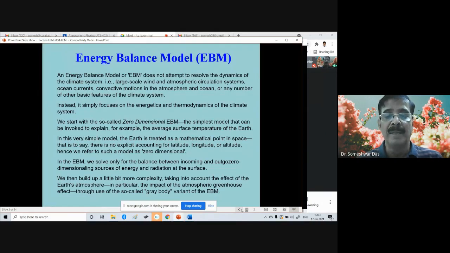So, by considering the Earth as a gray body, we try to introduce slightly the impact of the atmospheric greenhouse gases, so that we can estimate the Earth's temperature slightly more realistically. So that's what we do to add a little bit of simple complexity in the model.